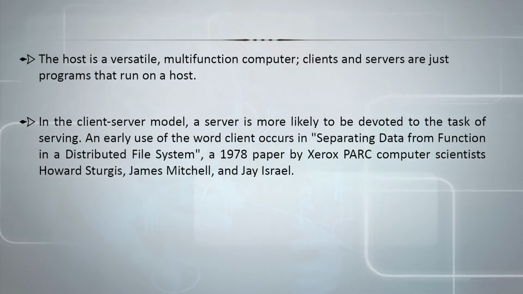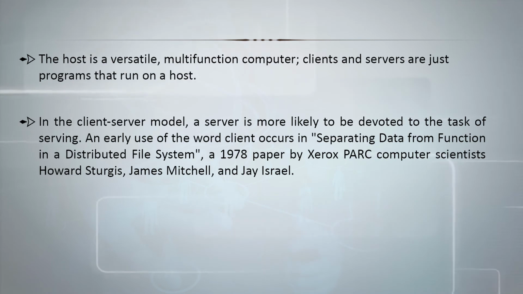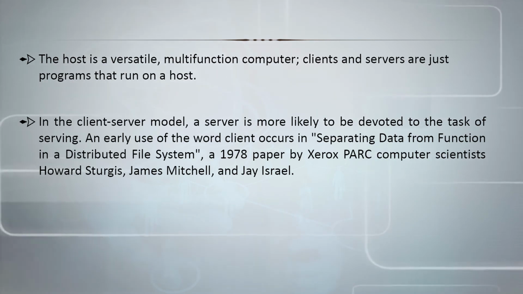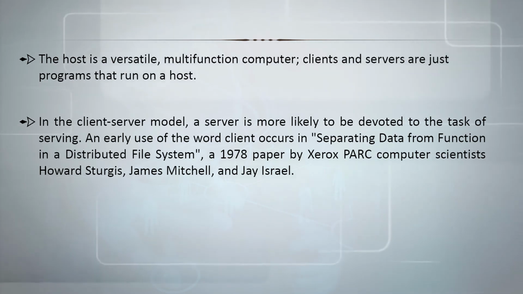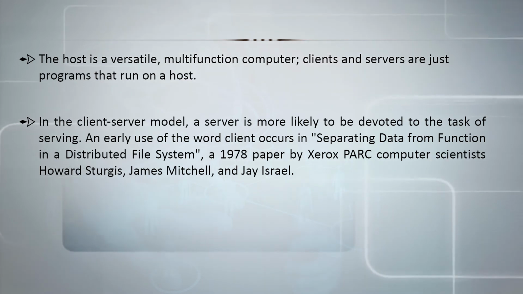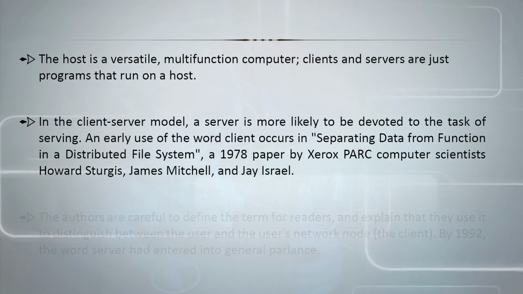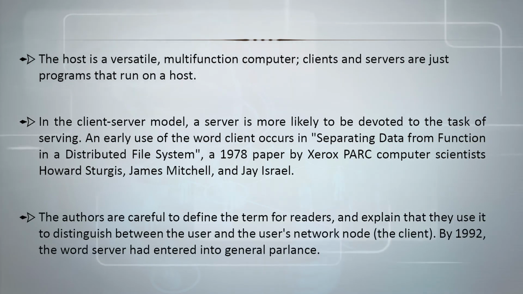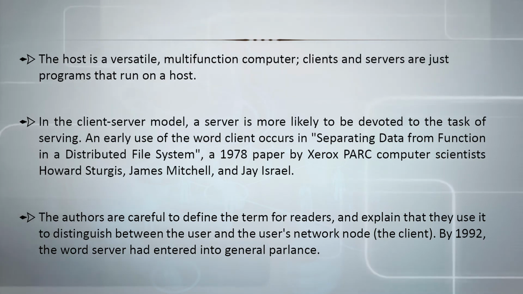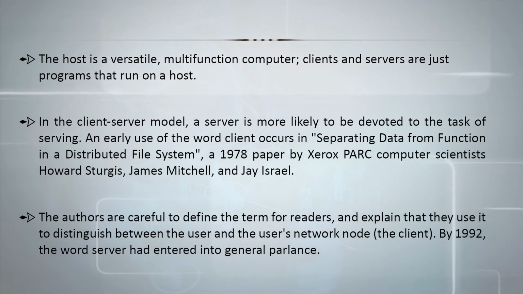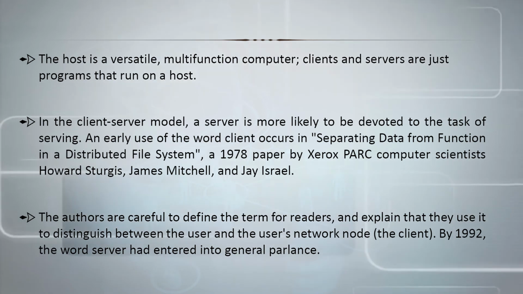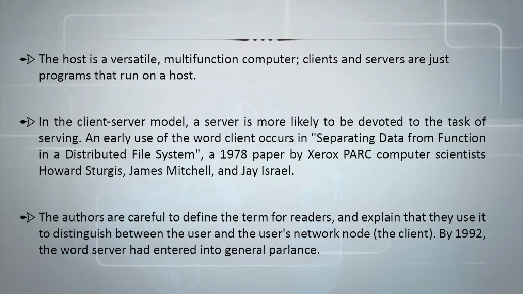An early use of the word client occurs in "Separating Data from Function in a Distributed File System," a 1978 paper by the Xerox PARC computer scientists Howard Sturgis, James Mitchell and Jay Israel. The authors are careful to define the term for readers and explain that they use it to distinguish between the user and the user's network node, that is the client. By 1992, the word server had entered into general parlance.